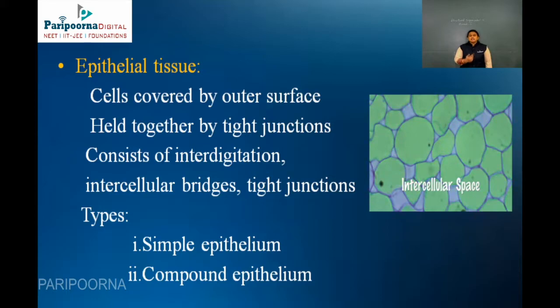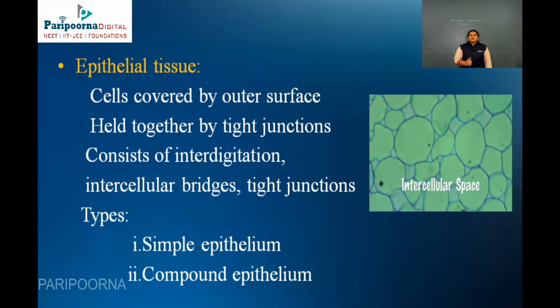First, the epithelial tissue. The cells which cover the outer surface of the body are said to be the epithelial tissue. Simply, it is the outer covering layer of the body, or we can say it is a skin tissue. This epithelial tissue is normally held together by tight junctions, which means they adhere together. The 2 epithelial cells present in one particular epithelial tissue are adhered together by the tight junctions.